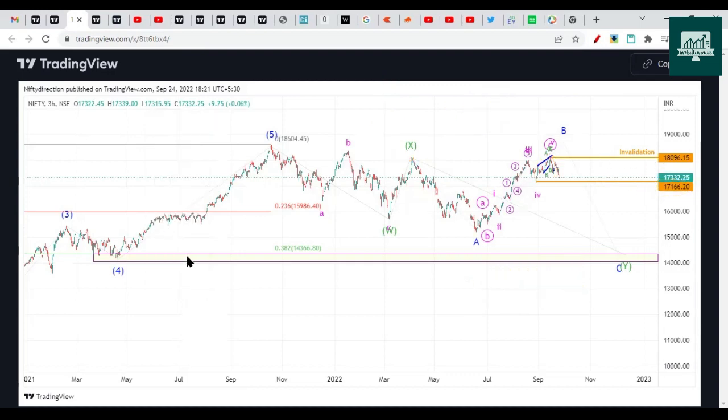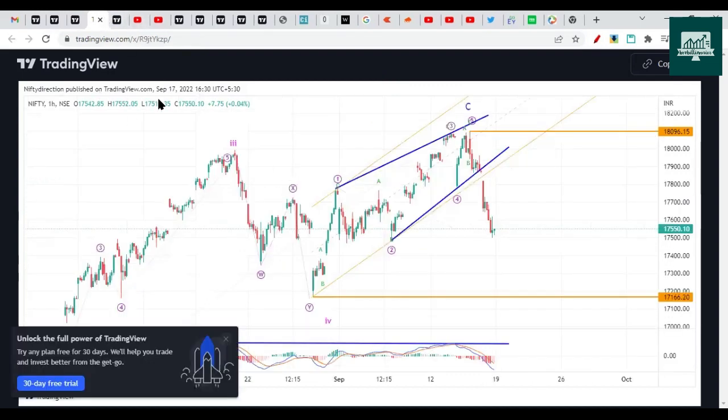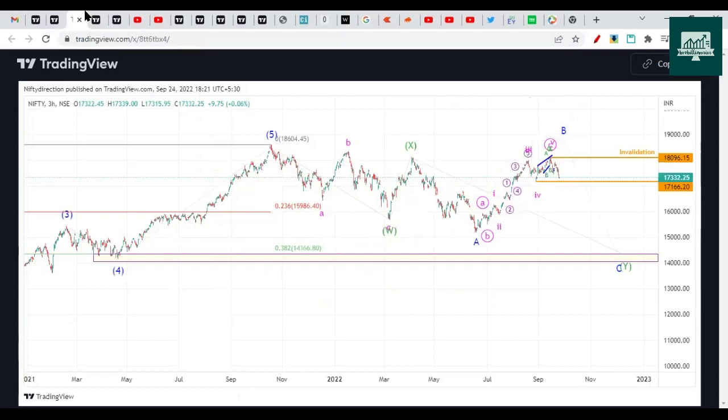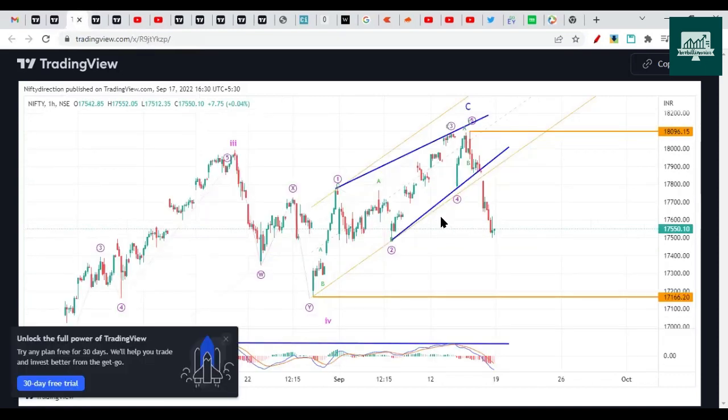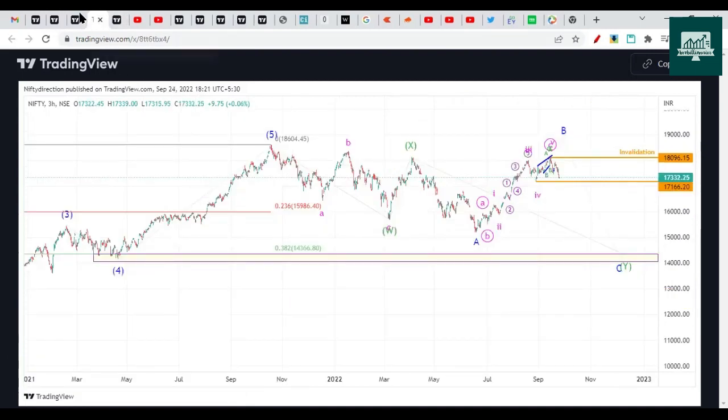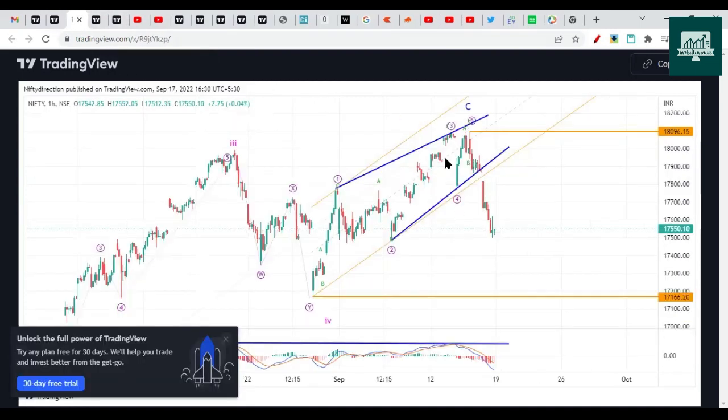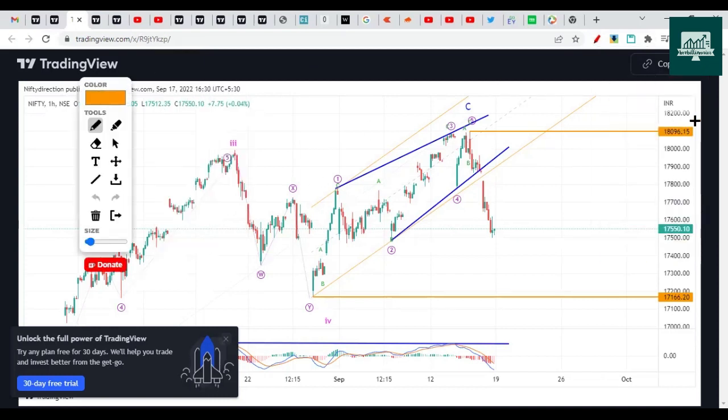And now again another chart we discussed on 17th of September. So this should go before this. So this was the first chart on 17th September. Then we discussed on 24th September. So on 17th September, we accurately identified the pattern that this is an ending diagonal and the top has been made near 18,096. And we should start the dip on the downside. So that's what we said.